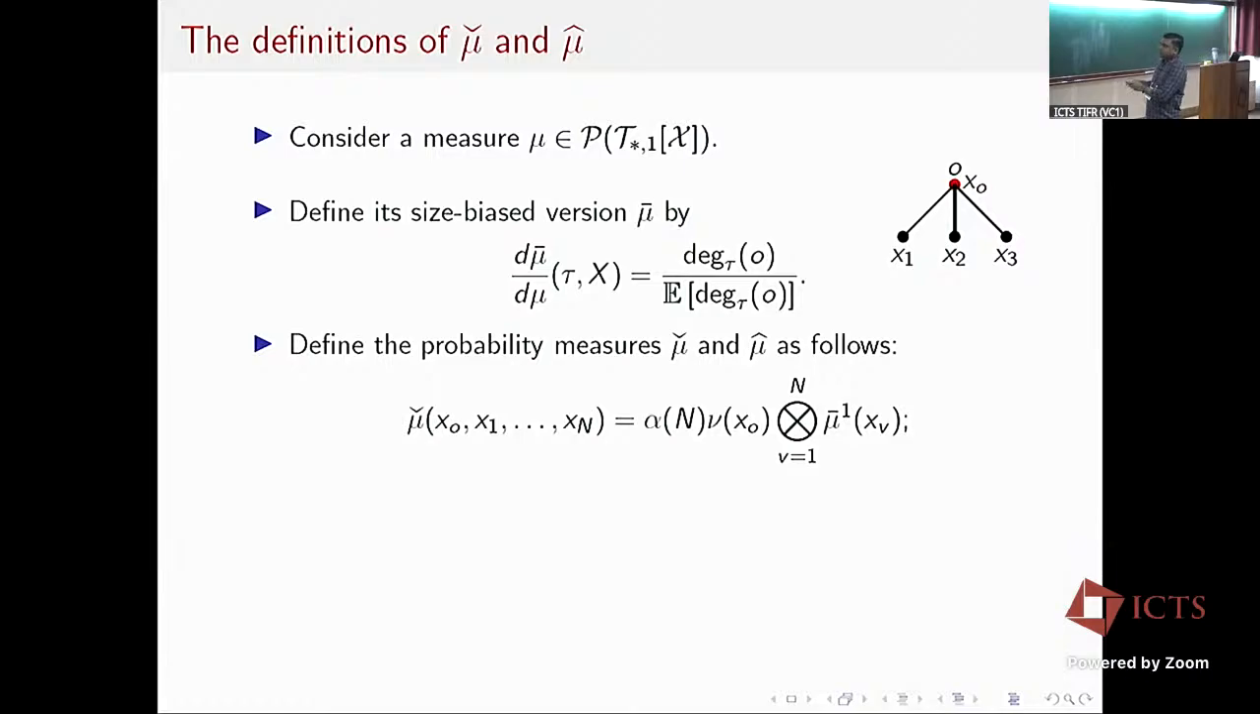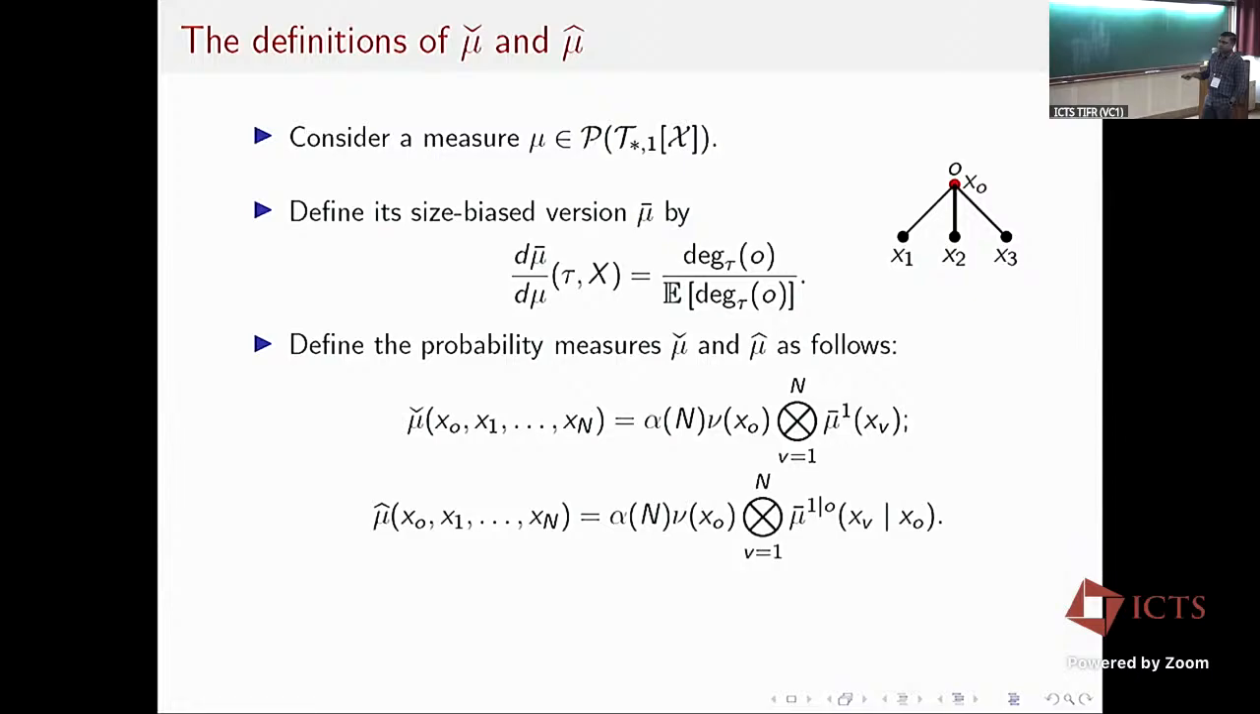So mu bar 1 means I have mu bar, which is a size-biased version, and then I look at the marginal law of the mark of a randomly chosen neighbor of the root. Okay, so this is mu check, an auxiliary independent version, and similarly there is an auxiliary independent version mu hat. Here the root mark and the degree distribution are as before, and for the leaf marks, I look at the conditional law under mu bar of the first leaf conditioned on the root. And I mark the leaves according to this conditional distribution given the root.